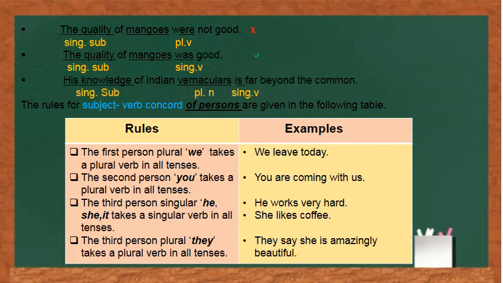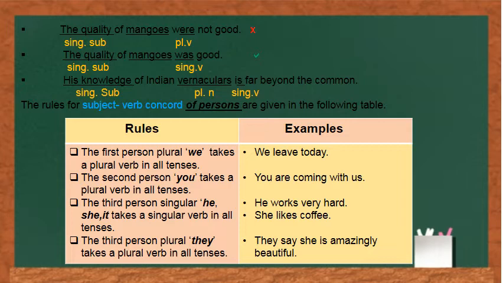Now come to the rules for subject verb concord of persons, which is given in the following table. Rule number 1 is the first person plural we takes a plural verb in all tenses. Means whenever we have we as a subject in a sentence, we'll always use a plural verb. Like in the example I've written, we leave today.